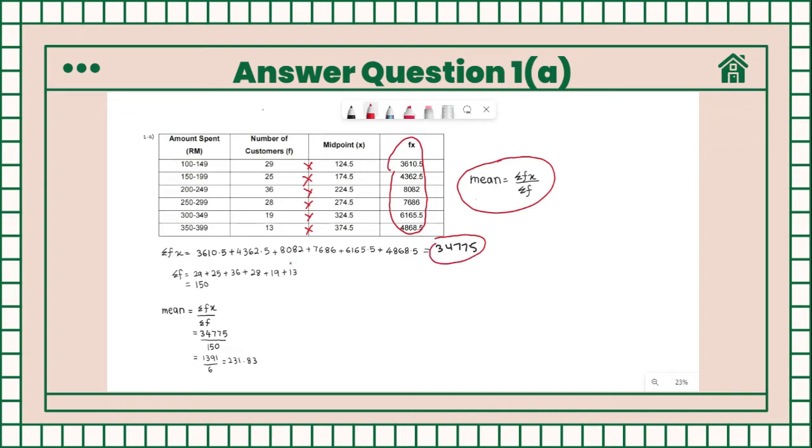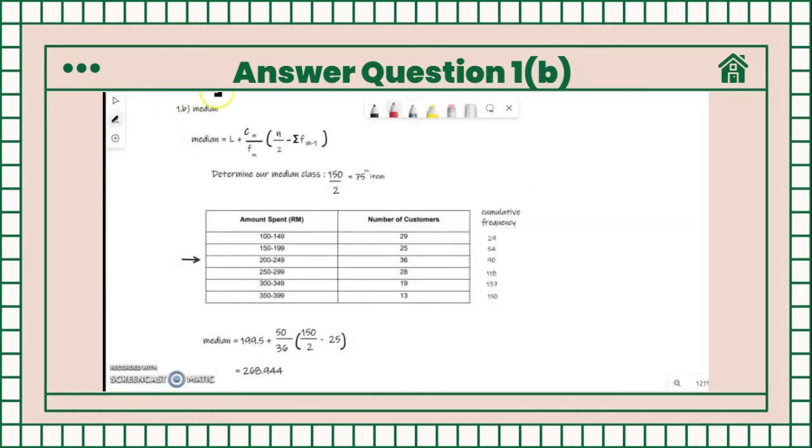Next, we must find the total number of customers, which is the sum of all of these numbers of customers, to get 150 customers. By using these two values in the formula, we will get the value of the mean, which is 231.83.